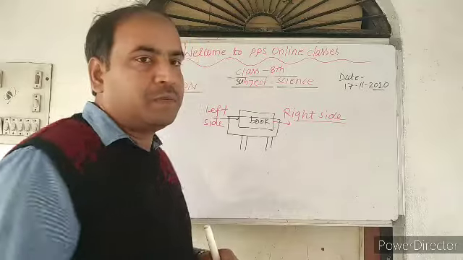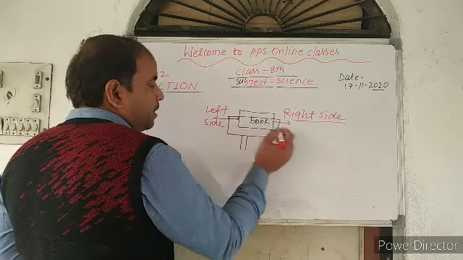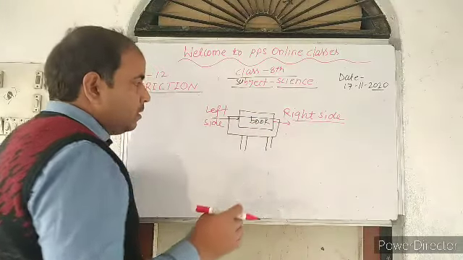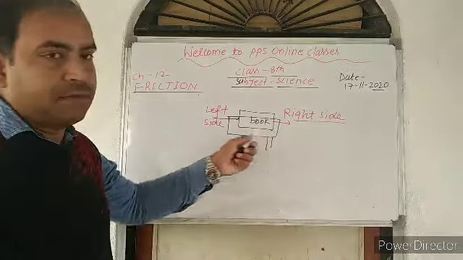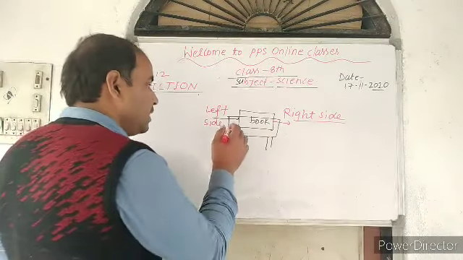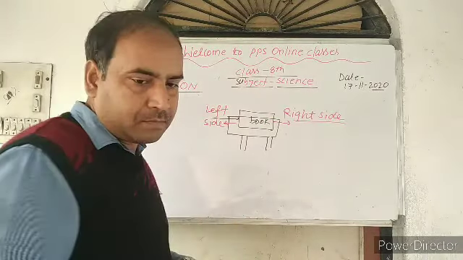What will be the direction of the friction? The direction of the friction will be opposite. Okay, so the book is moving towards the right side, but the direction of the frictional force will always be in the left side. So this will be the direction of the friction.